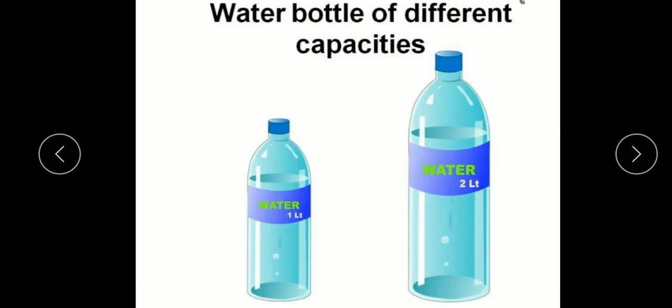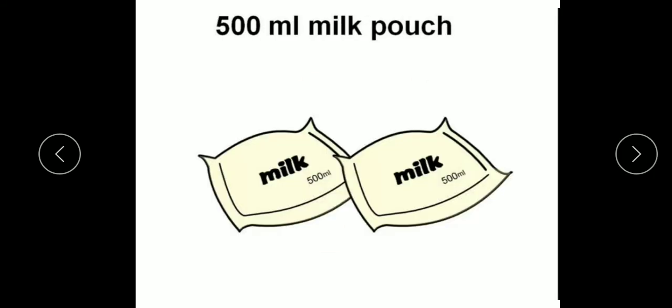See children, when we go for any outing, we buy filtered water which is available in the market, like 1 liter, 2 liters, and also of greater capacity. Milk also comes in pouches. Sometimes instead of a 1 liter pouch, you get 2 pouches of 500 milliliters each.